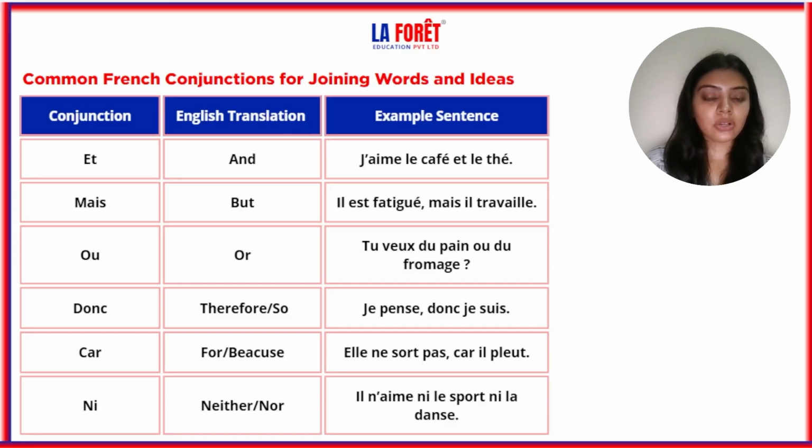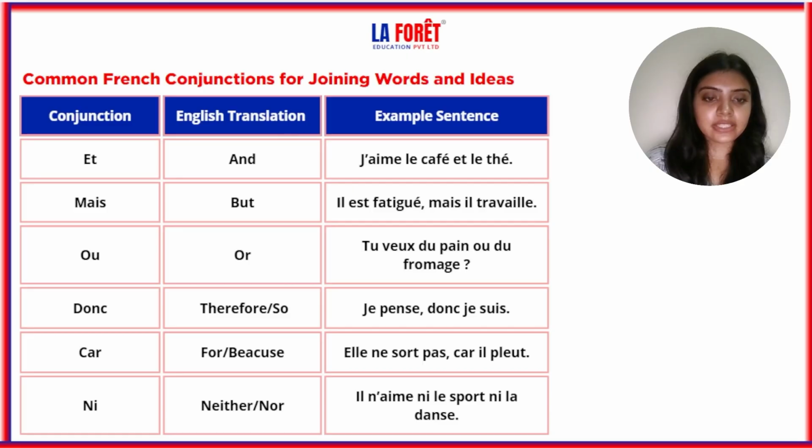Next is donc. Donc is therefore or so. Je pense, donc je suis. Here also it is joining words and ideas. Next is car. Car is for and because. Elle ne sort pas car il pleut. Again, there are two sentences: elle ne sort pas and il pleut. And with car, we have joined them into one sentence.